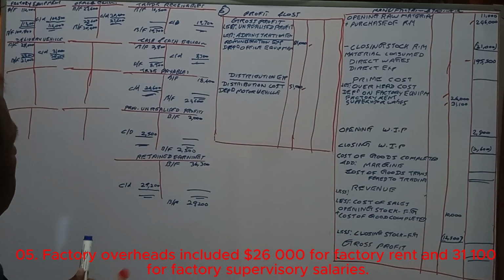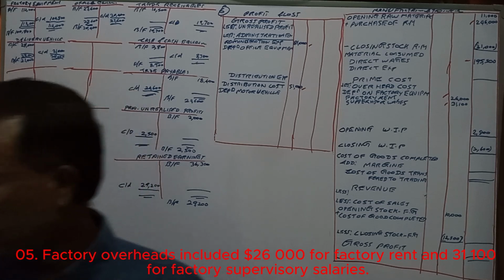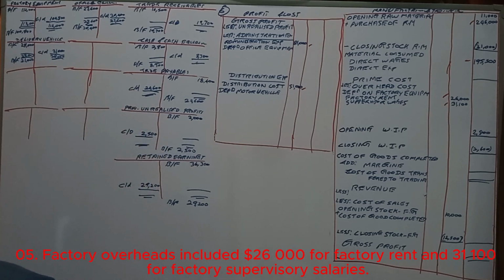So now the requirement is to prepare the manufacturing account for the year ended, and prepare the income statement.